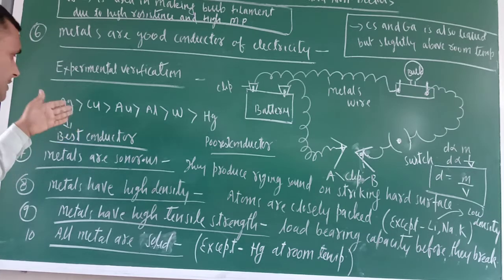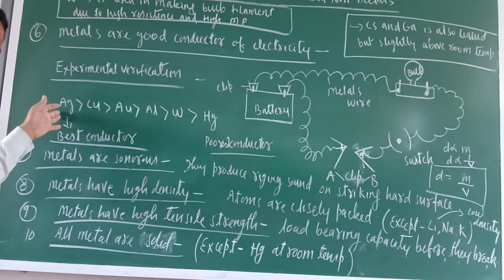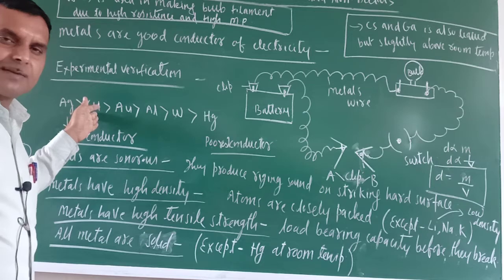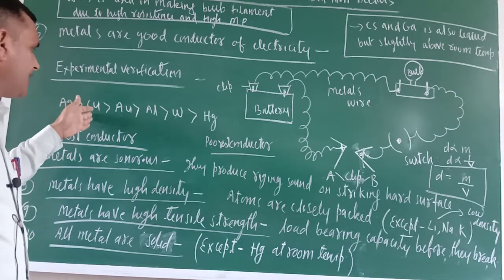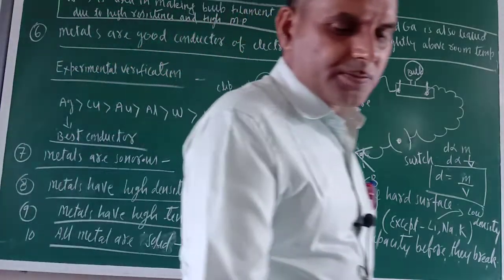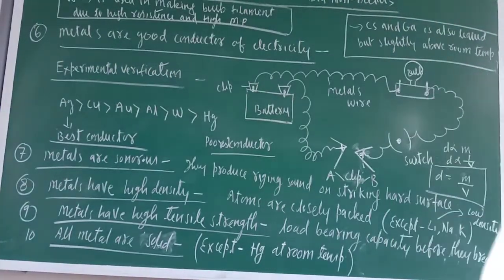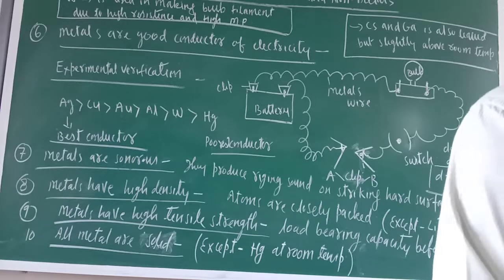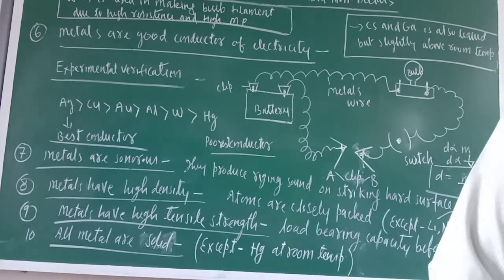Of course silver is the best conductor of electricity, but being a costly metal we cannot make wires. So as far as the supply of electricity is concerned, we rely on copper wire or aluminium wire.